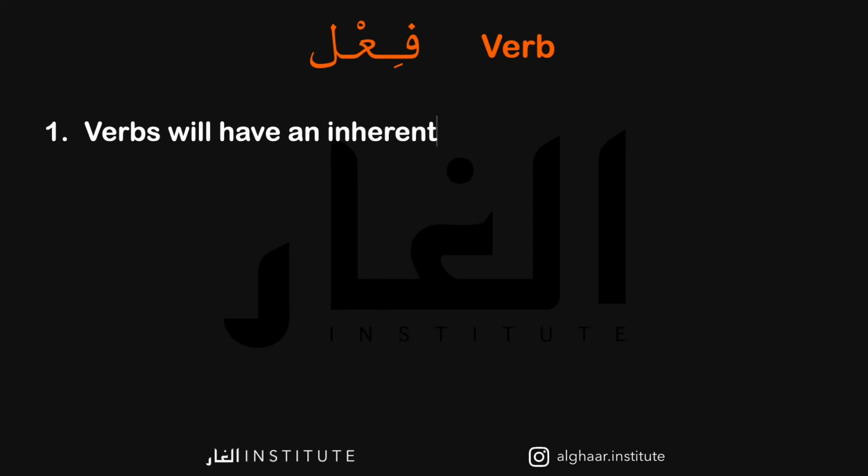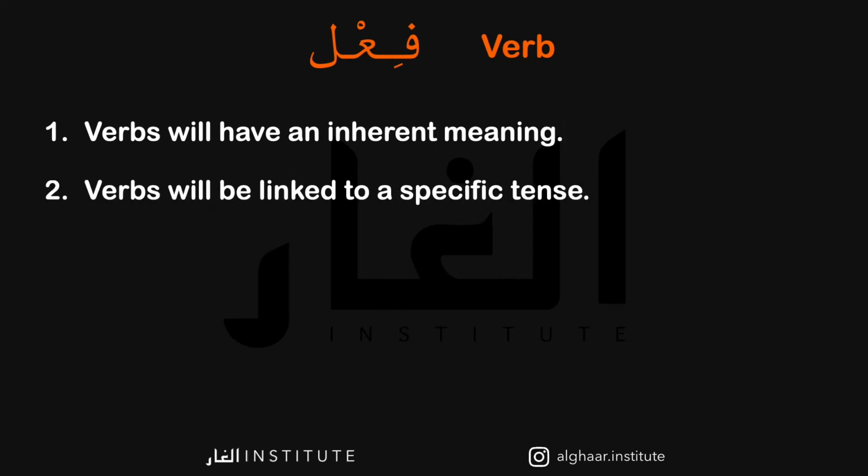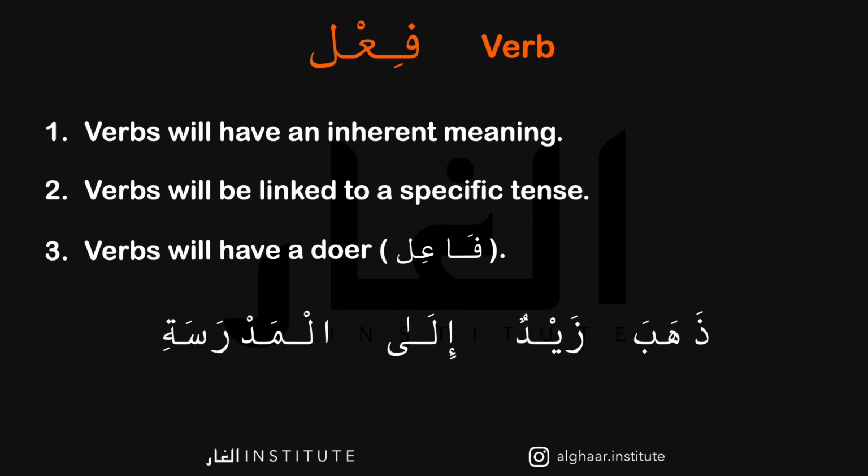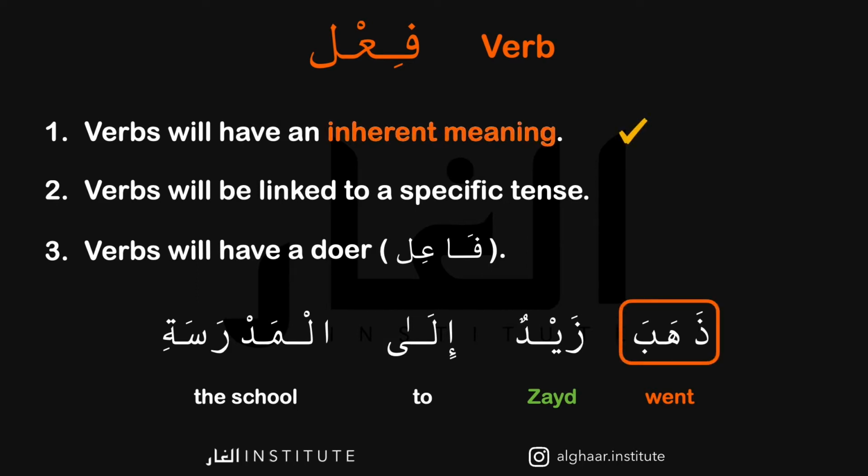We mentioned in the previous video that verbs will have an inherent meaning. They will be linked to a specific tense, and they will have a doer. In Arabic, we call this fa'il. So if we take the following sentence as an example, ذهب زيد إلى المدرسة, which means Zayd went to the school. Our verb here is ذهب. It has an inherent meaning. It's linked to a specific tense, and in this case it's the past tense, and it has a doer, Zayd.